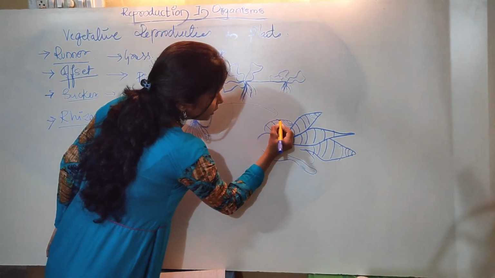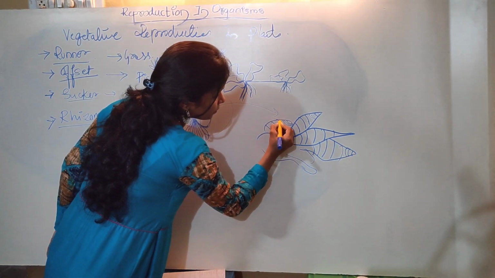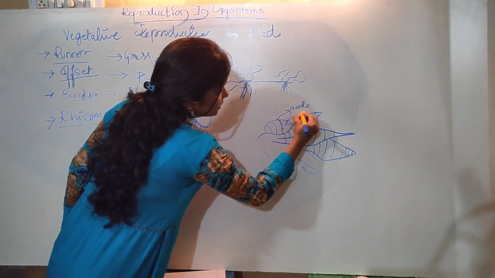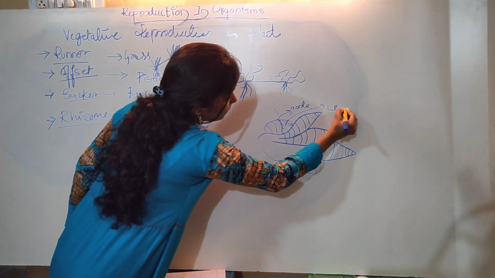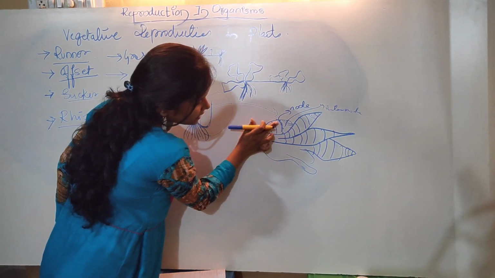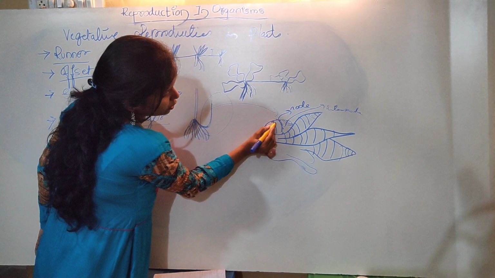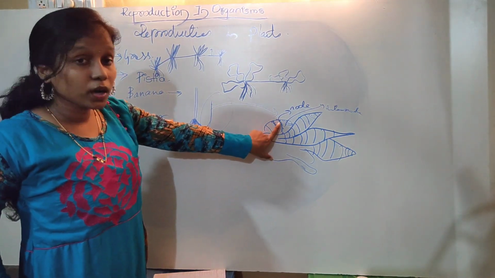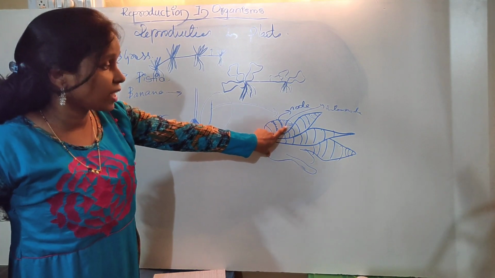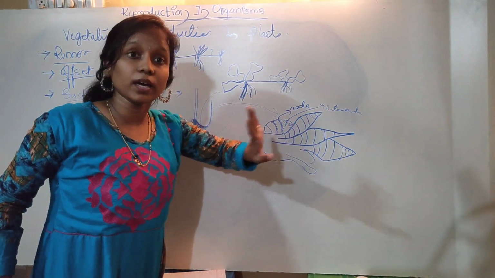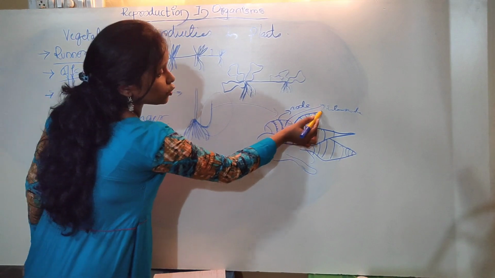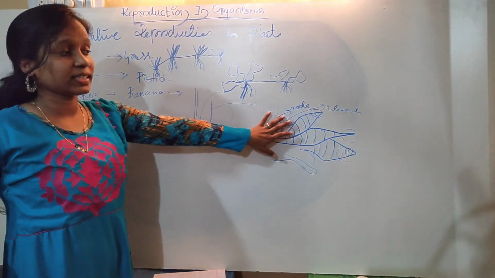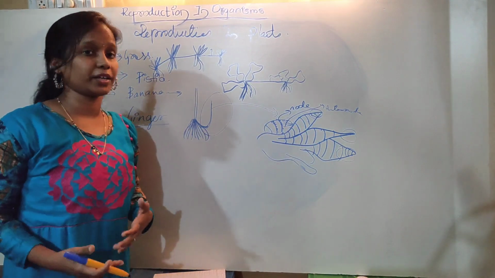Here in the nodal region, what happens? This is node and this is internode. In the nodal region, we can see small scaly leaves appearing. The area where the leaves are not there, we call an internode. At the terminal position, we see bud-like structures. Even these help in the mode of propagation.